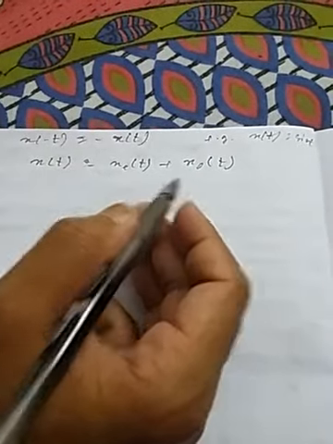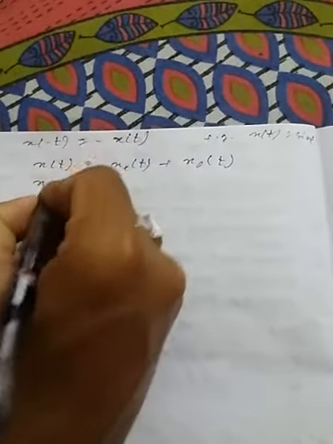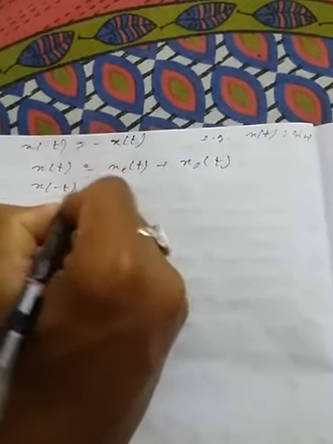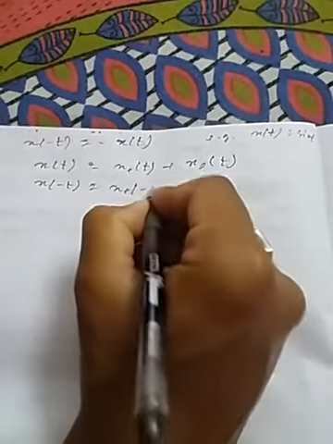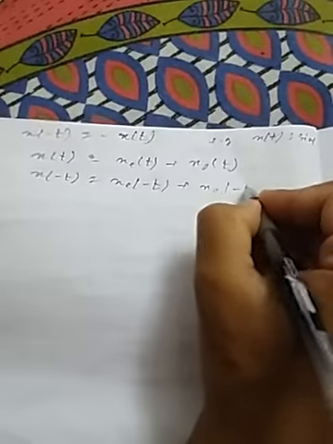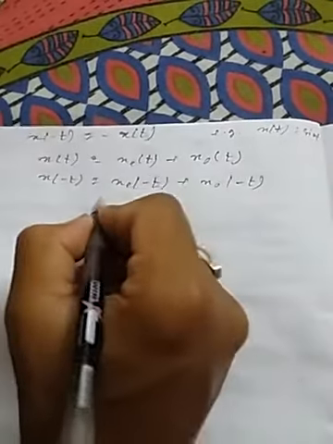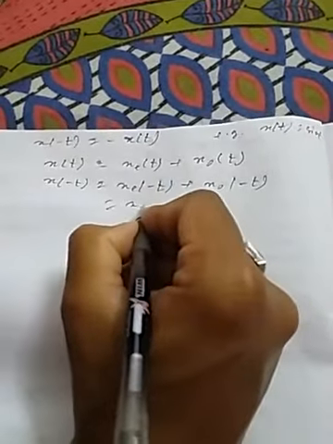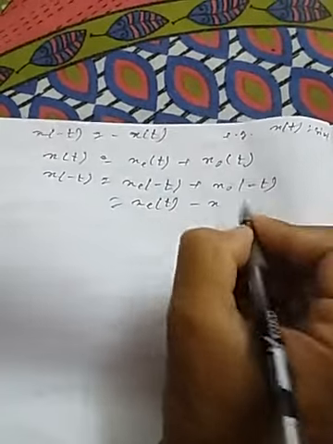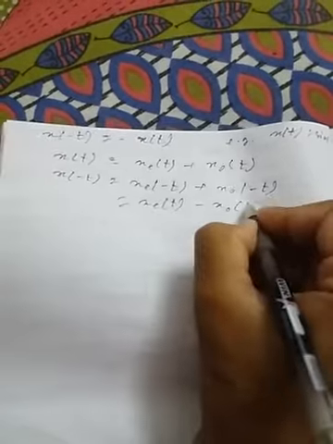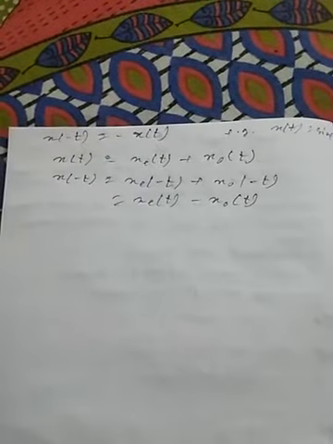So from here we can see that x(-t) is equal to xe(-t) plus xo(-t). That can be written as xe(t) minus xo(t), because this is the even part and this is an odd part.